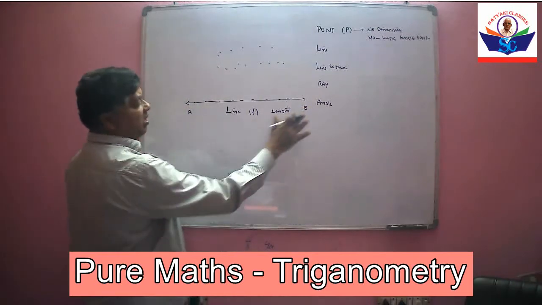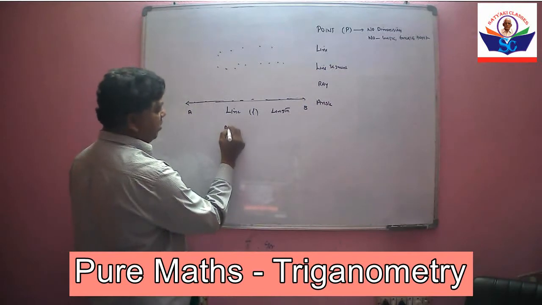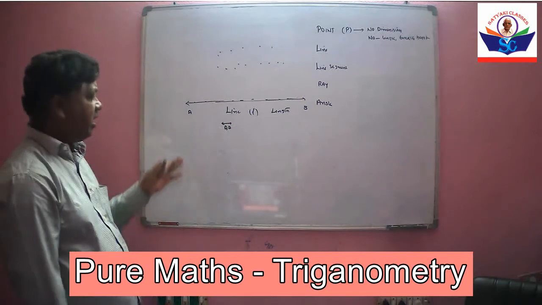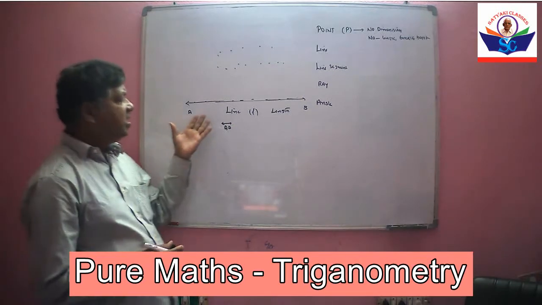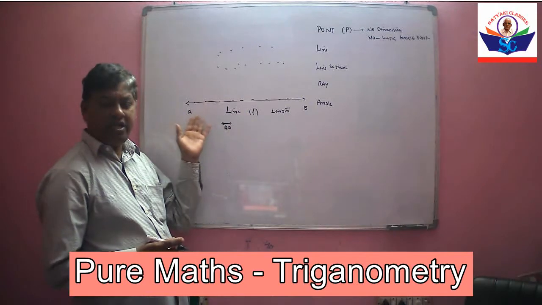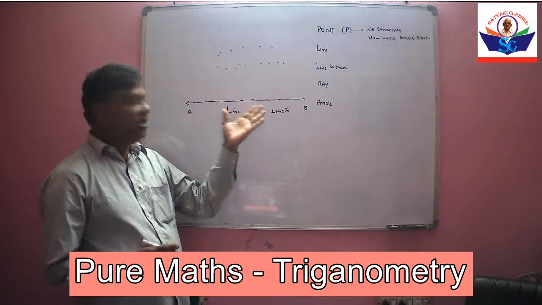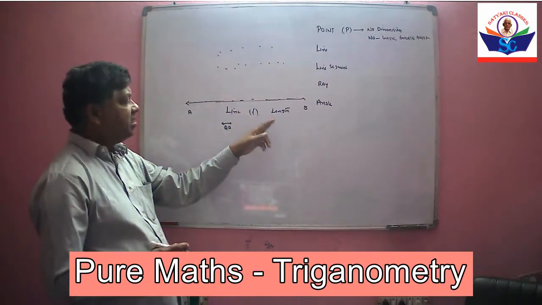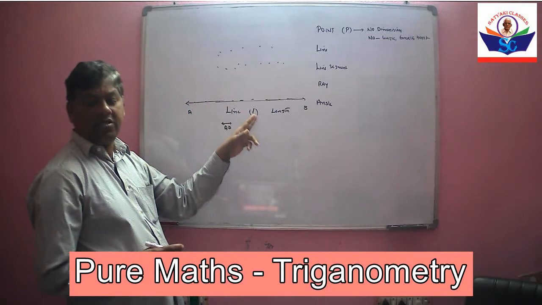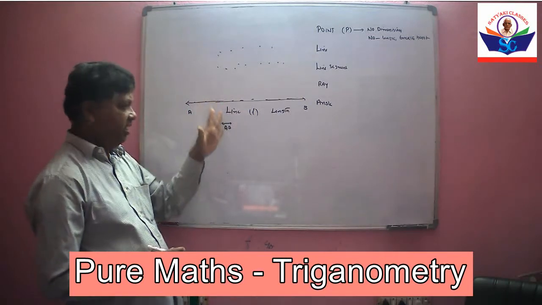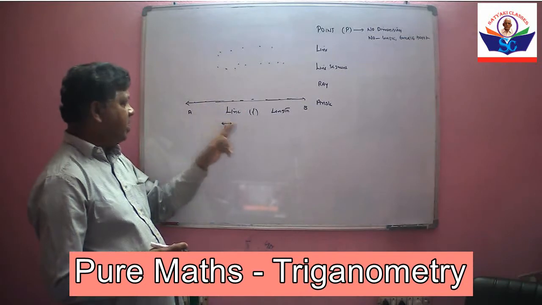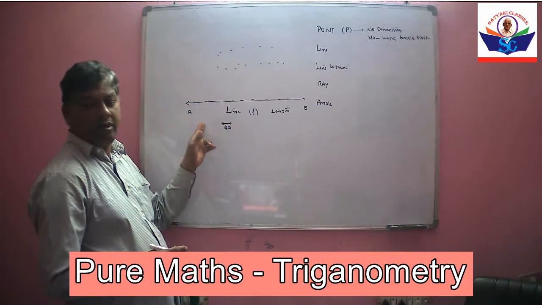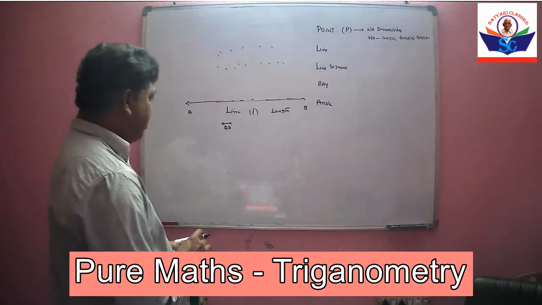So this line AB can also be written like this. So line is a collection of points, or we join n number of points in a plane to form a line. It is denoted by small letter l. It has only one dimension, that is length. It has no breadth and height. Line AB can also be written as AB with arrow marks on both sides.